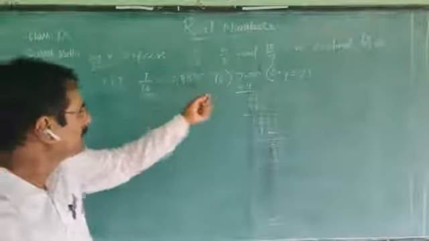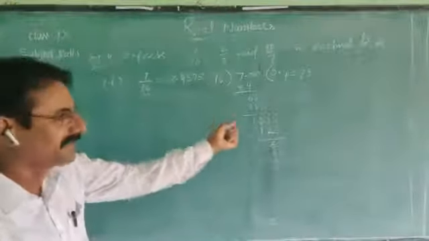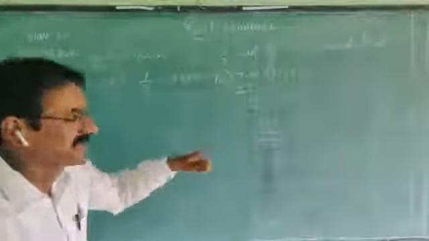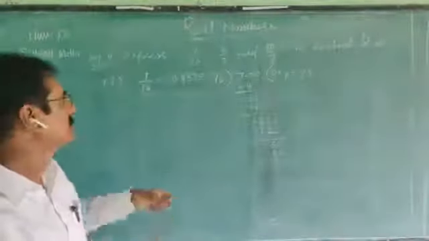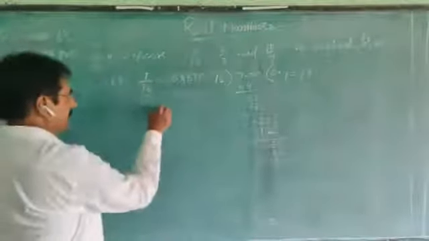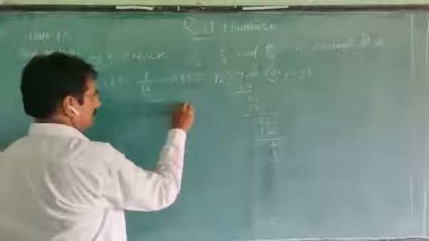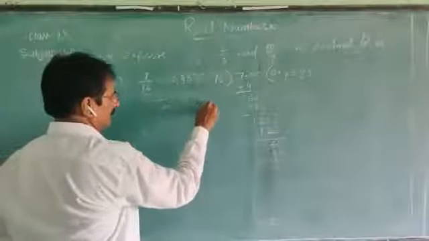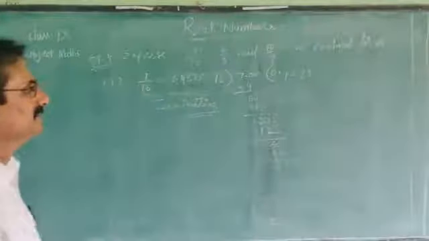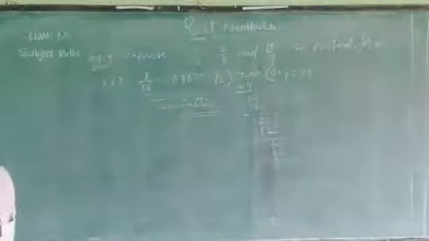That means we get the 0 as a remainder after some time. After 4 digits, we got the 0 as a remainder. So it is a terminating decimal. Terminating decimal. Do you understand this one? Okay.